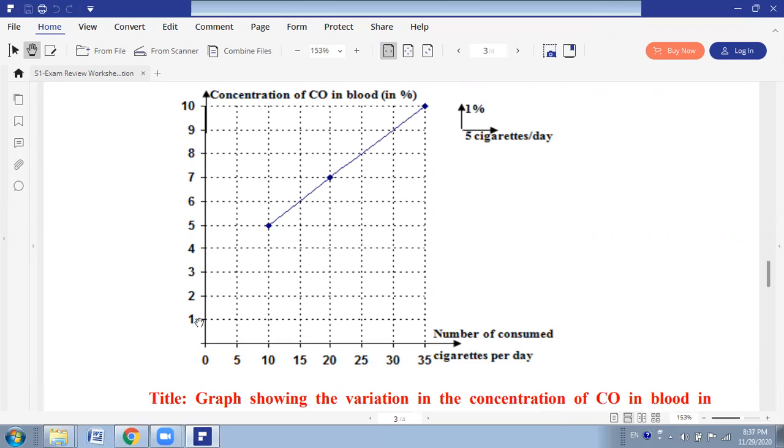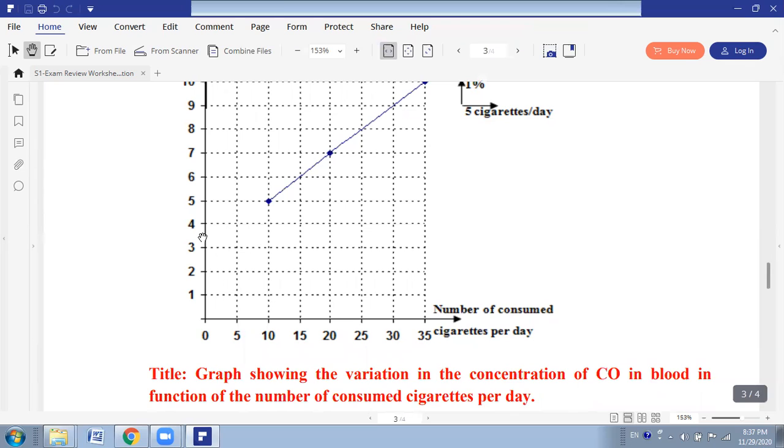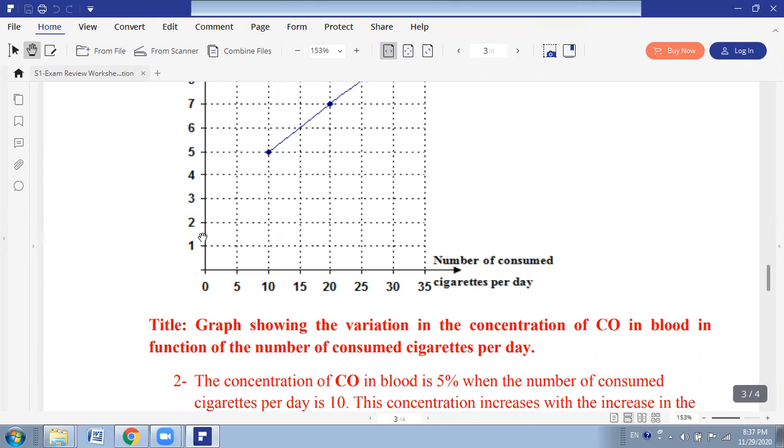We use the scale: on the y-axis every 1 centimeter represents 1%, and on the x-axis every 1 centimeter represents 5 cigarettes. I can't start immediately from 5 and then move to 6 and 7. No, you have to respect the scale, and you have to give it a title. The graph should be drawn on graph paper, it should be given a title, it should be drawn using a pencil, and you have to respect the scale.